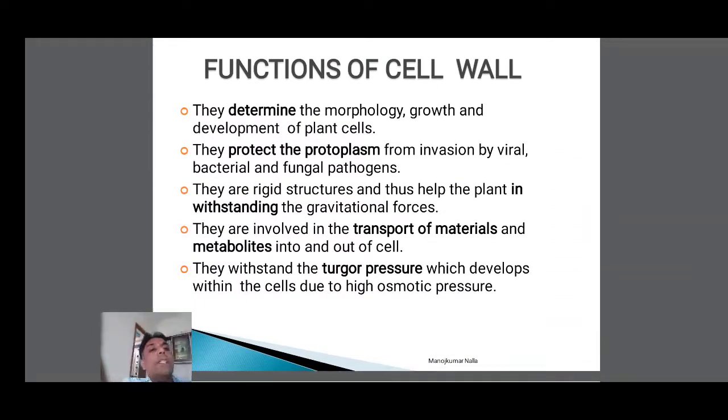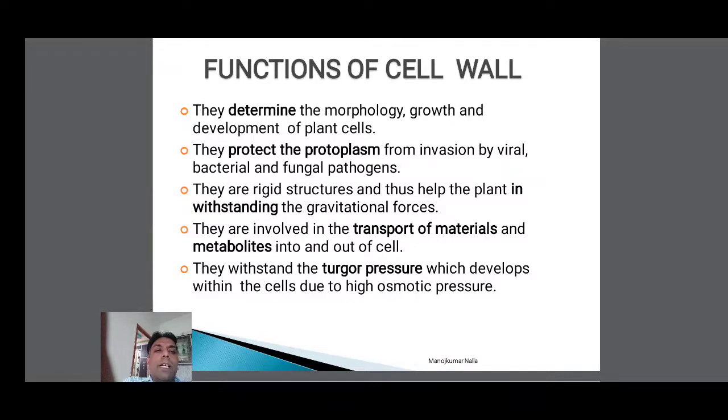What are the main functions of the cell wall? Number one, they determine the morphology, growth and development of plant cells. The cell wall gives the cell its shape and also determines growth. Second, they protect the protoplasm from invasion by viral, bacterial and fungal pathogens.